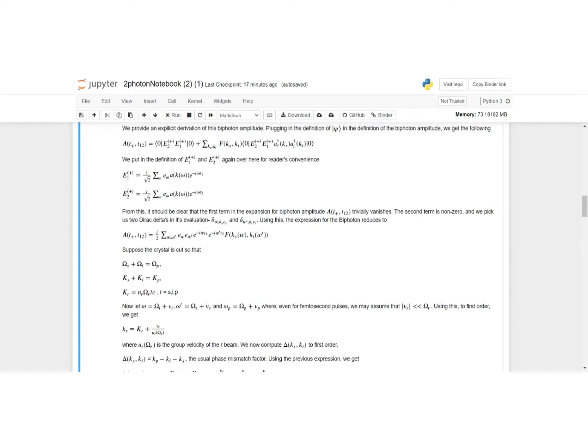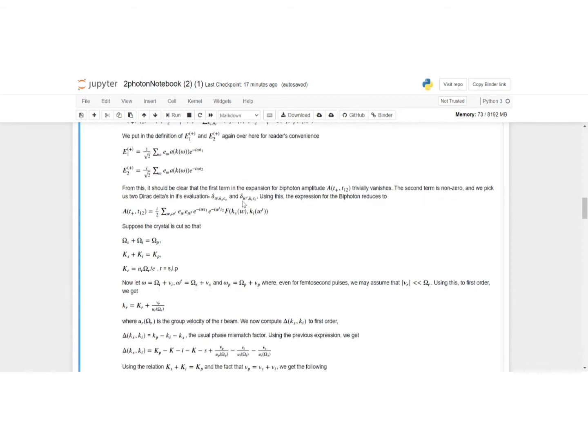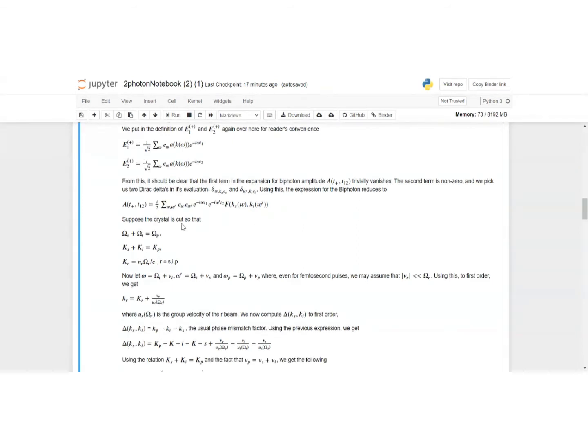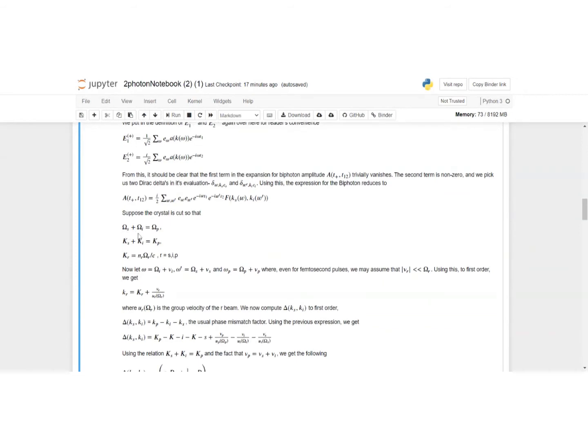The first Dirac delta would be Dirac delta of omega and k_s c_s. The second one would be Dirac delta of omega prime and k_i c_i. And when you simplify that, you get this expression, A of T plus, T12 is this expression. Now we consider this special case, which is called the crystal being cut. What it is, basically, is that the central frequencies satisfy this relation: omega s plus omega i is equal to omega p.